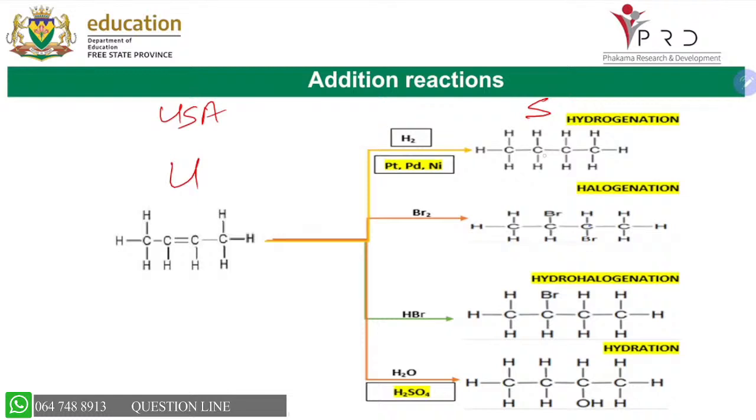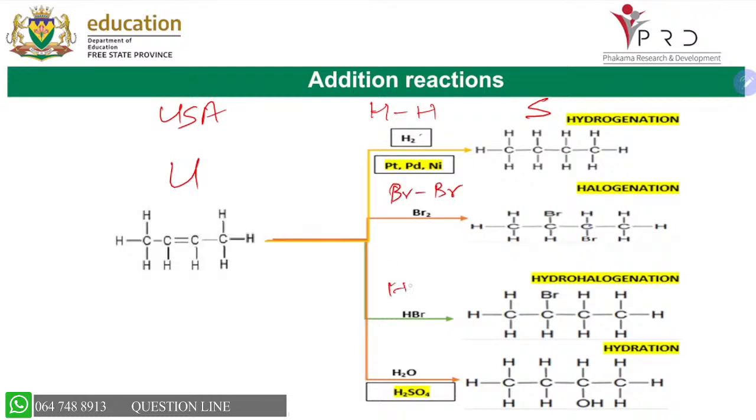We do 4 types of addition reactions in grade 12, which is your hydrogenation. When you add hydrogens, I should have written them in a structural formula. You must show all the bonds. So you write it like that. You always add at the double bond, so you will add one hydrogen there. You no longer have a double bond. Then you have done that. The same with the Br2. You must show the structural formula, which is Br bonded to Br. And then you are able to do that.